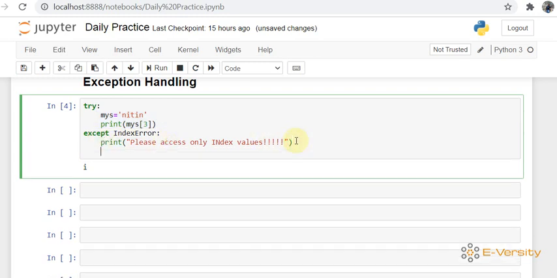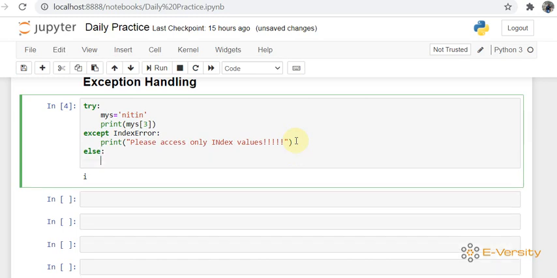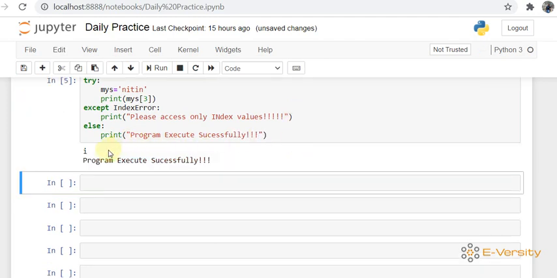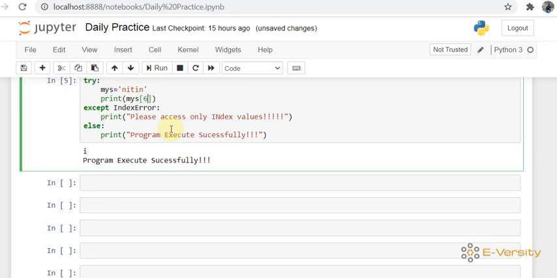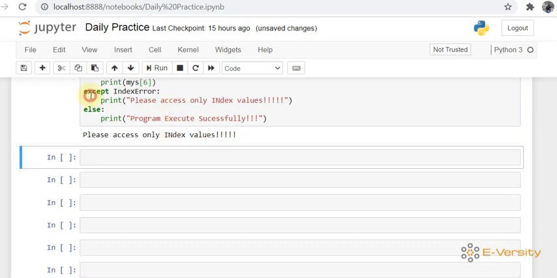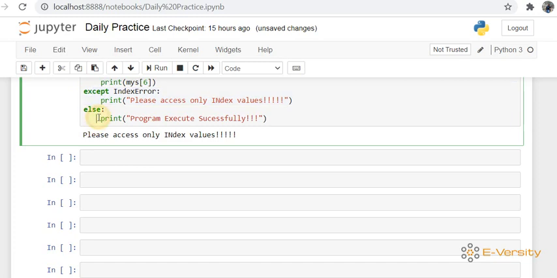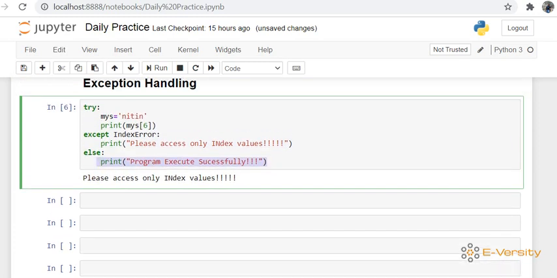Now I am going to add the else block. So else, print program executed successfully. When I run this code, it prints I, and then the else block is executed. Now I am going to access index 6. When I run this, only the except block is executed and else is not, because the else block is executed only when no exception occurs. If there is an exception, the except block is executed.